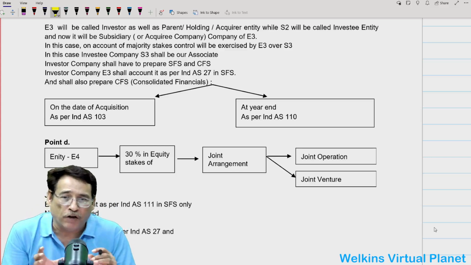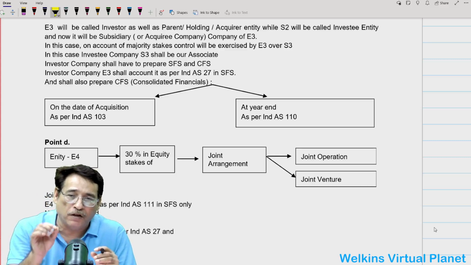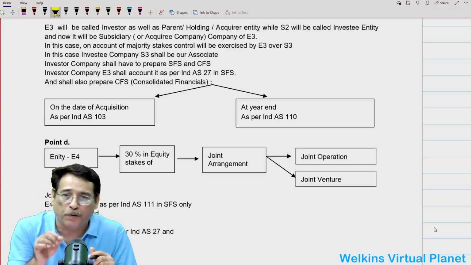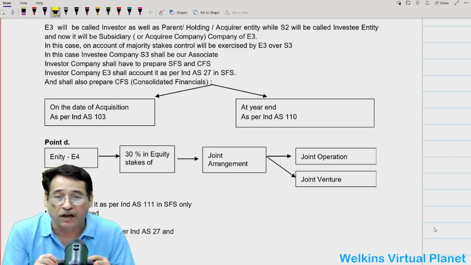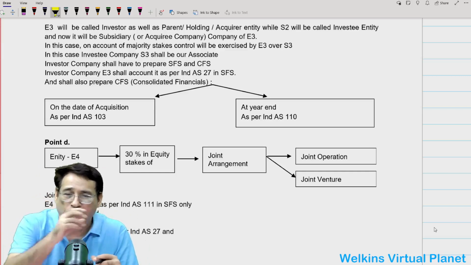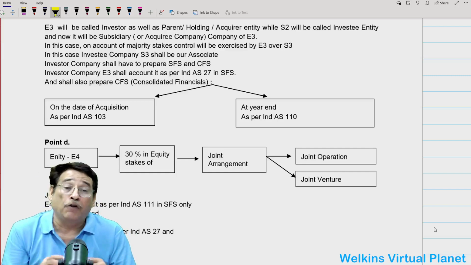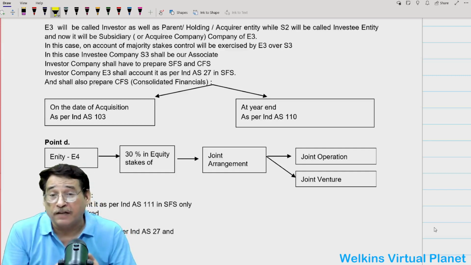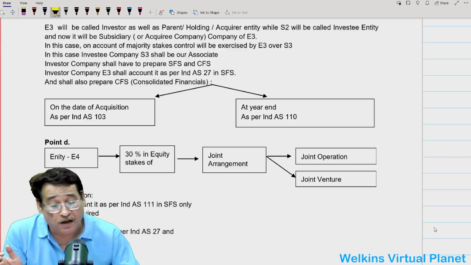So on the date of acquisition, whenever the parent prepares the consolidated financial statement, that would be prepared as per Ind AS 103. But subsequently at year end, whenever the parent prepares the consolidated financial statement, it will be prepared in the light of Ind AS 110. That point should be covered clearly now.